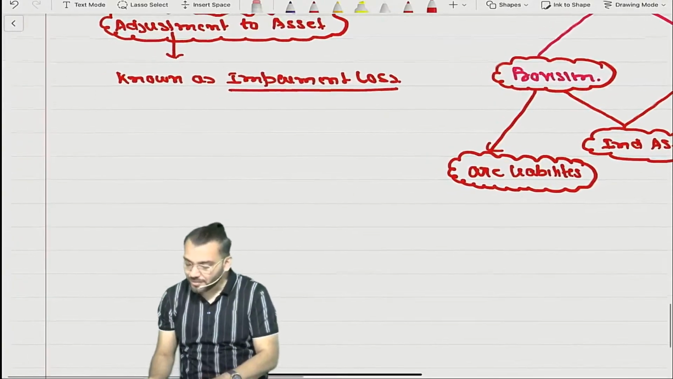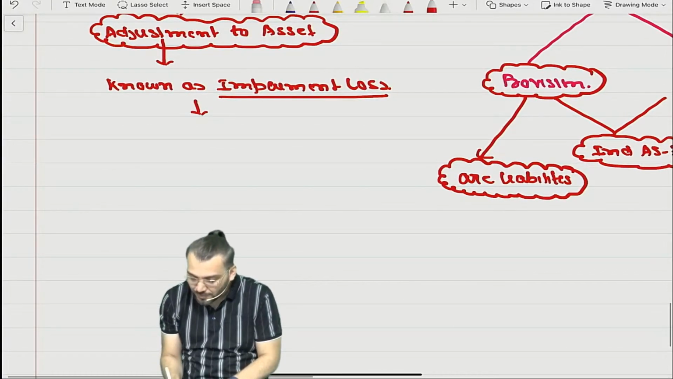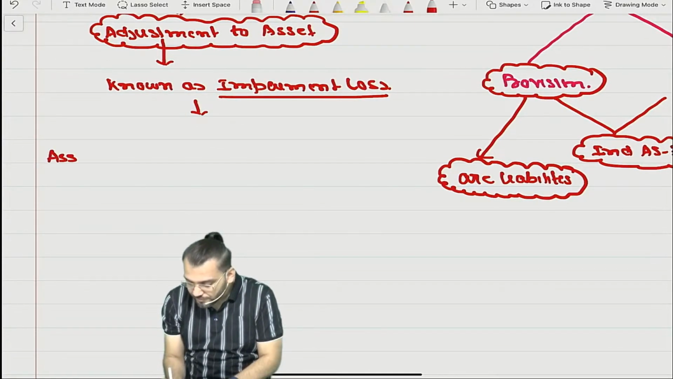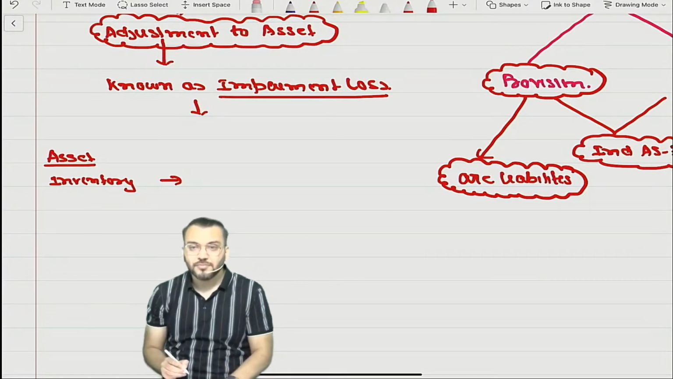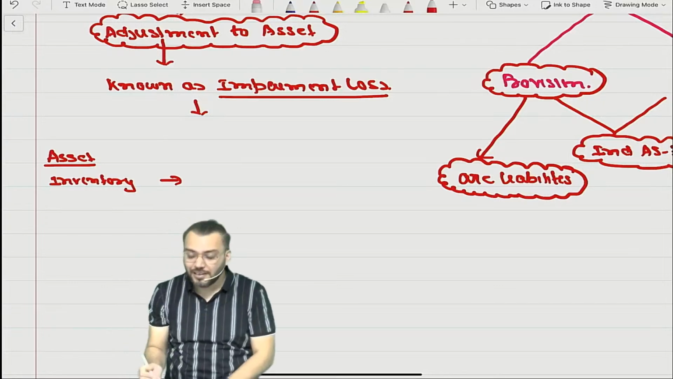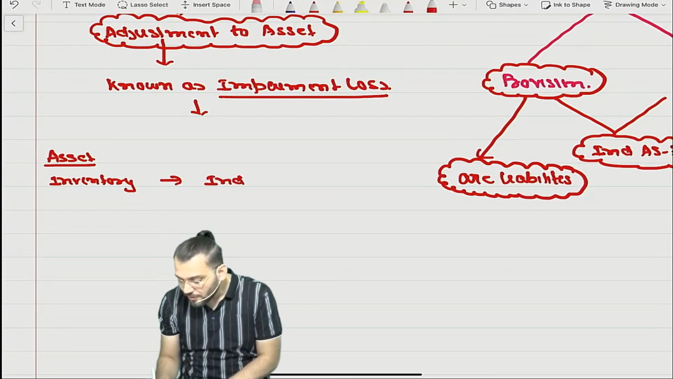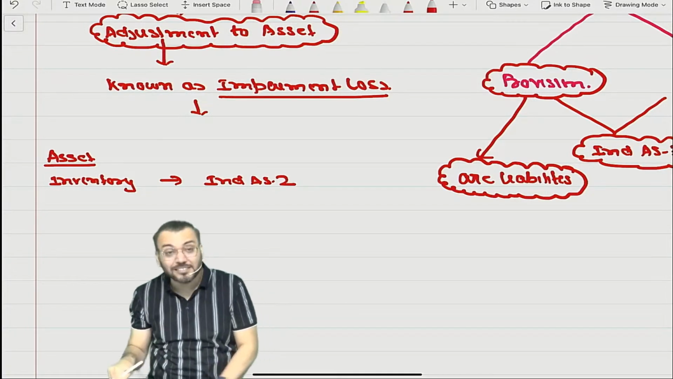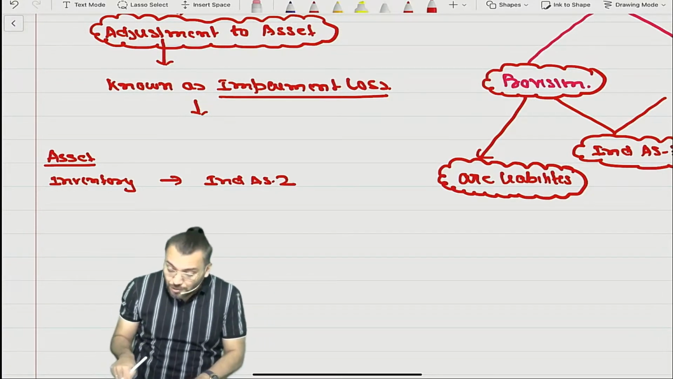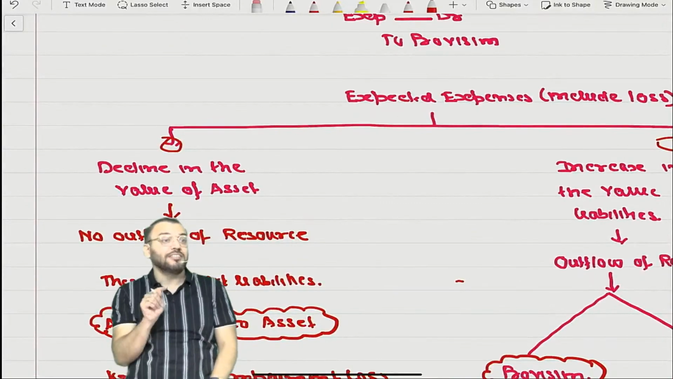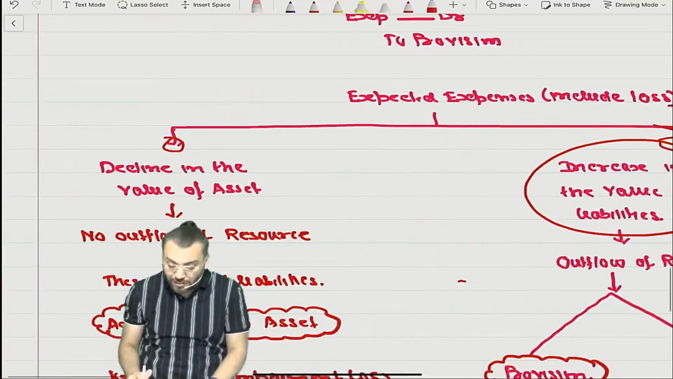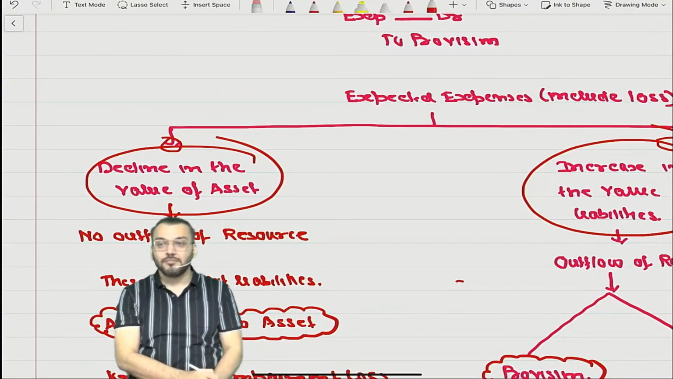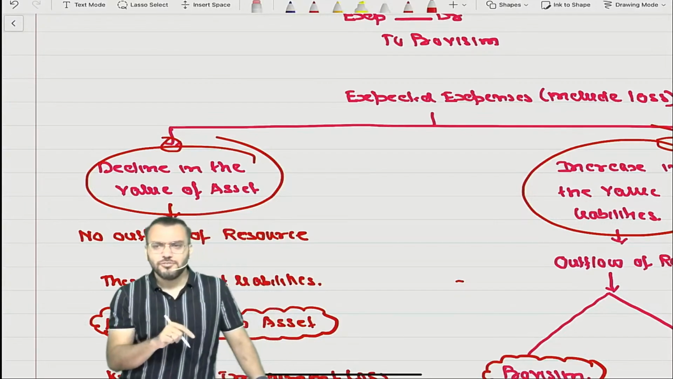Have you understood? Let us understand the types of asset. Asset can be inventory. For this, any decline in the value of inventory will be covered under Ind AS 2. Ind AS 2 means it is not covered under Ind AS 37. However, this also arises from contingencies only. But whatever arises from contingency is covered under Ind AS 37. This is not covered under Ind AS 37, but under AS 2, because you have done AS 2.